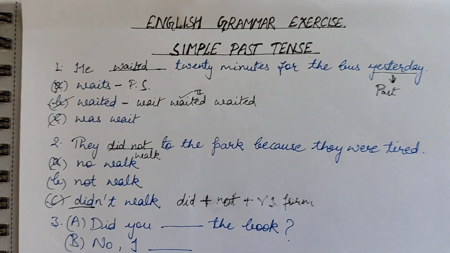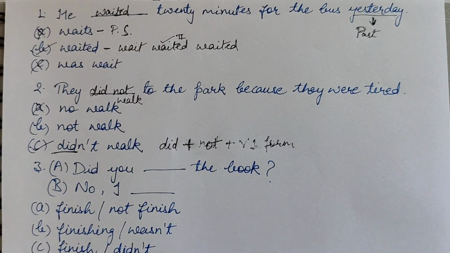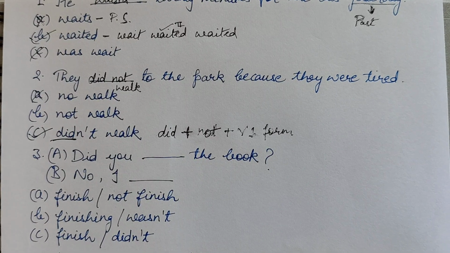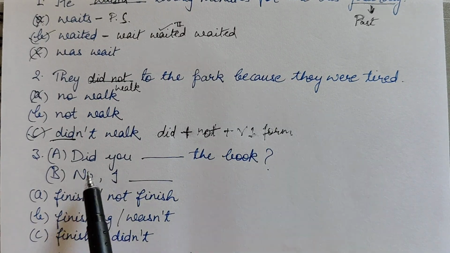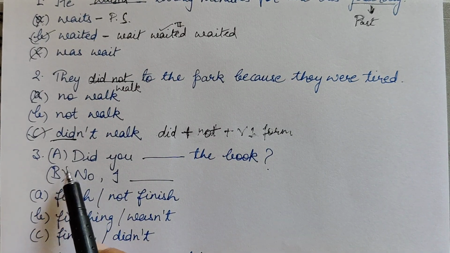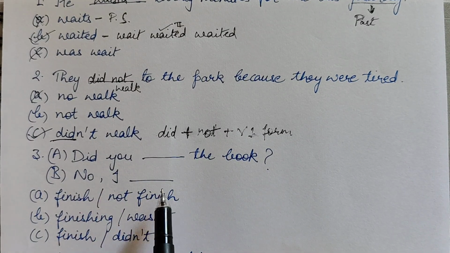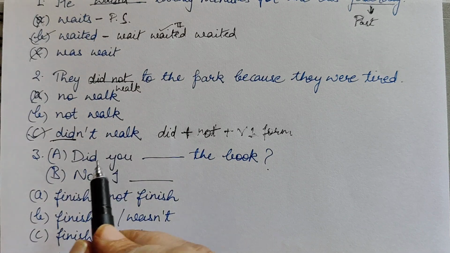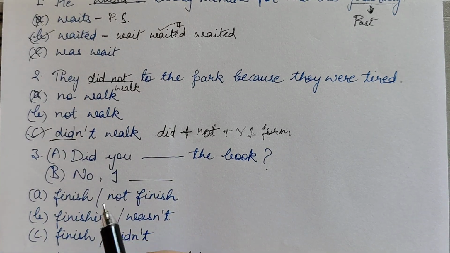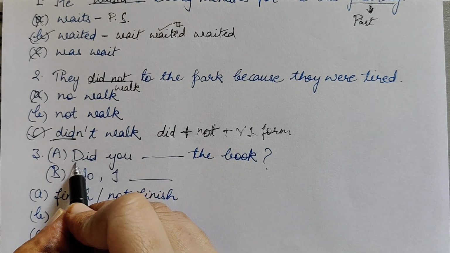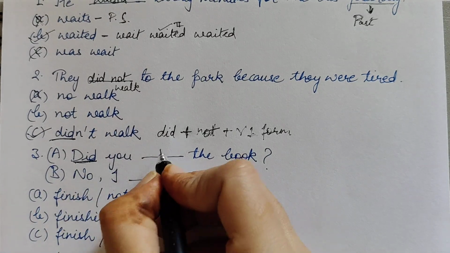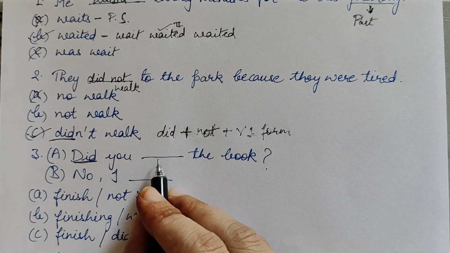Now number 3, here two blanks are given. Did you blank the book? No, I blank. Okay, so as I have told you, whenever we have did in our sentence, we'll be using the first form of verb.